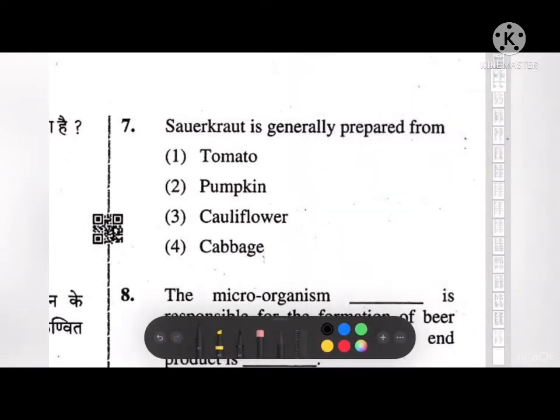Sauerkraut is generally prepared from option number 1, tomato, 2, pumpkin, 3, cauliflower, and 4th, cabbage. So the correct answer is 4th, that is cabbage. Sauerkraut is a type of fermented cabbage that has a distinct sour taste. The fermentation process also adds digestive enzymes, which make eating sauerkraut a great way to increase the intake of digestive enzymes.